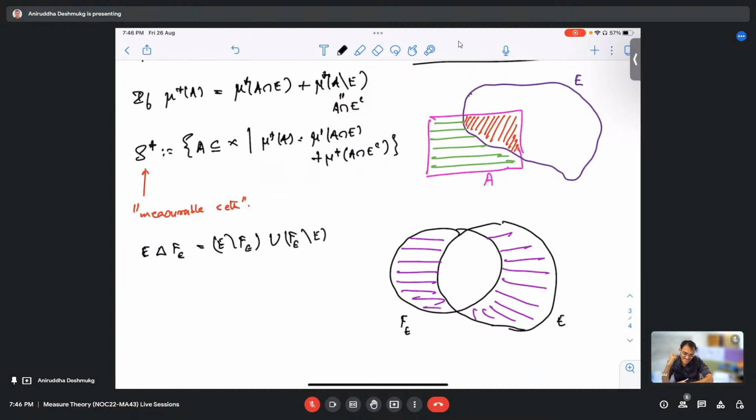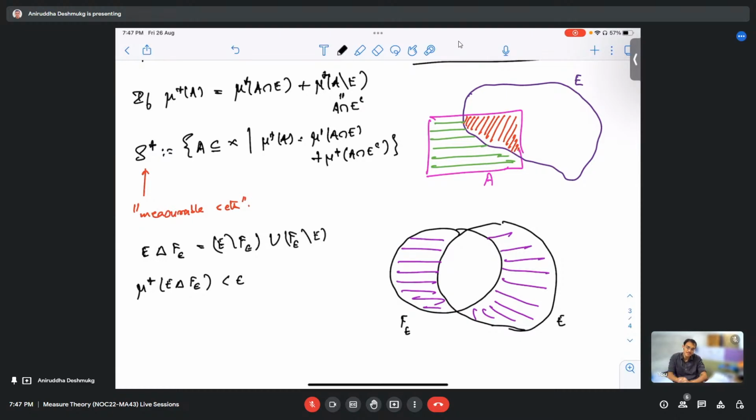So I think this is required for one of the equivalent definitions of measurability, is it? Yes, exactly. We had to take an epsilon definition. We have to show that the outer measure of E symmetric difference F epsilon is less than epsilon. Yes, this is what we have to show.